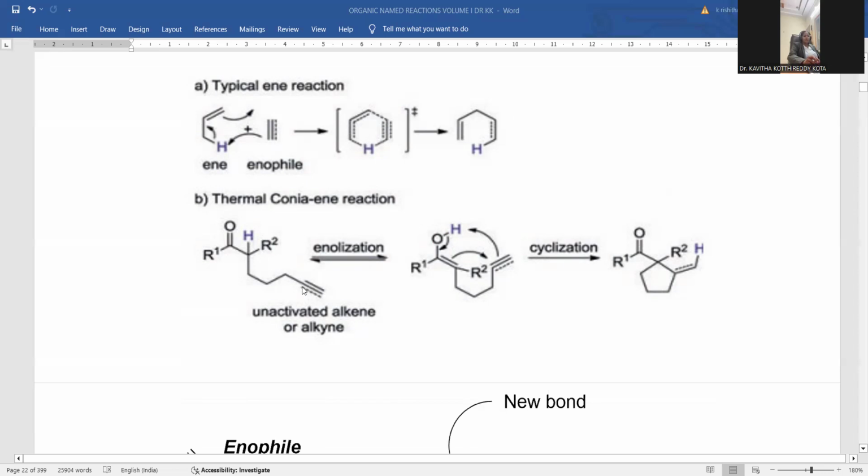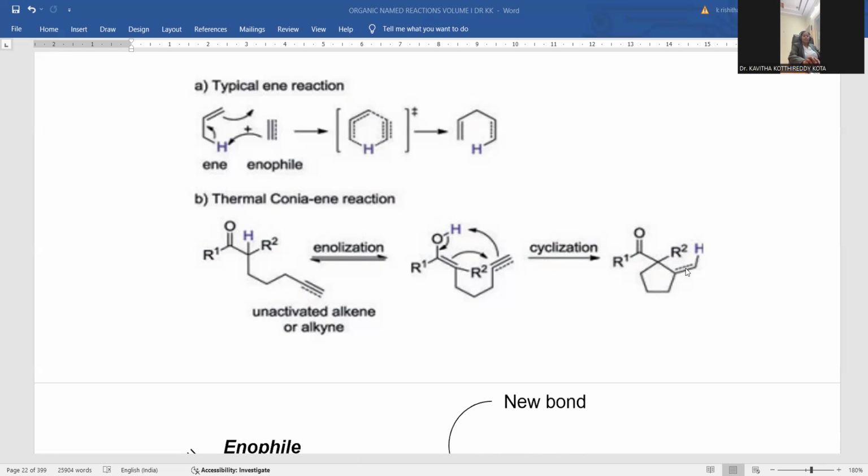And this is the molecule with the terminal carbon with the triple bond, and this is the kind of ketonic compound with the hydrogen. This is resembling the allylic hydrogen only, right? So you can go for enolization as well. Whenever enolization takes place, again here the double bond OH, you can notice this double bond OH working like an allylic hydrogen, and the triple bond working in the ene reaction, cyclization taking place, and eventually you can achieve the five-membered ring with the side chain ketonic group, and here is the formation of the double bond.